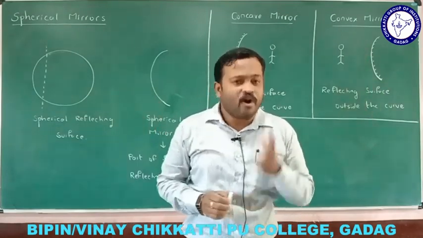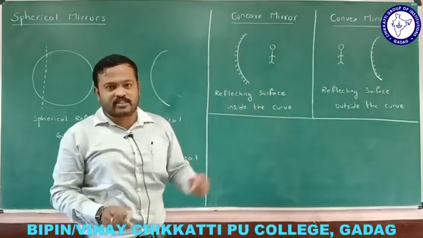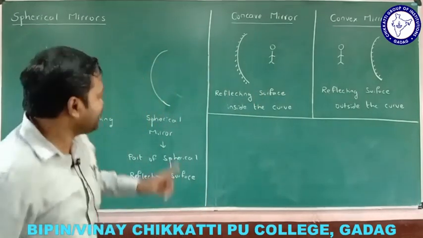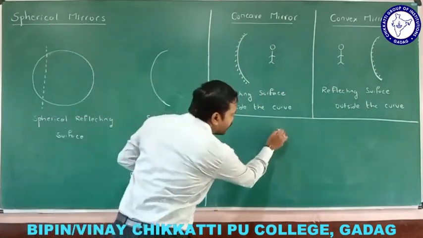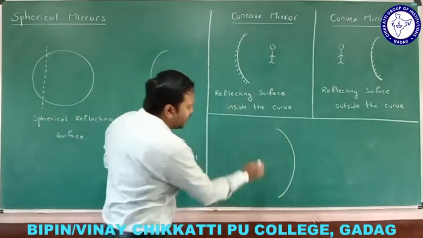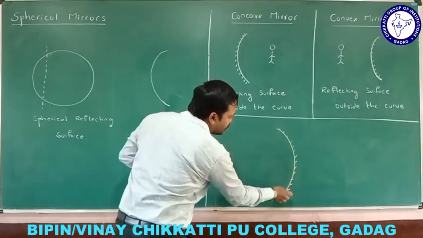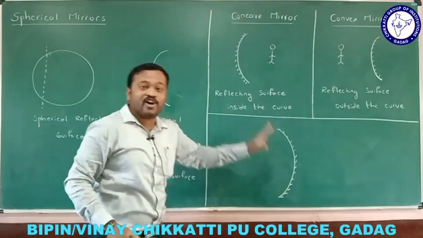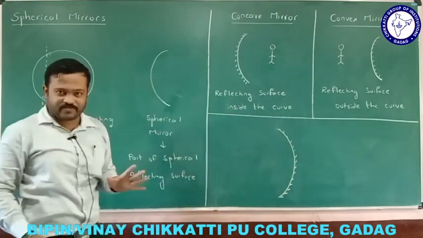Now, let us check how the image is formed in these kinds of mirrors. Let us begin with the first one, that is concave mirror. Okay, let me take a spherical mirror like this. So this is a spherical mirror and the reflecting surface is inside. It represents that the silvered surface or the reflecting surface is inside the curve.